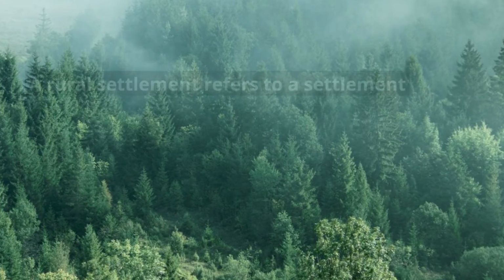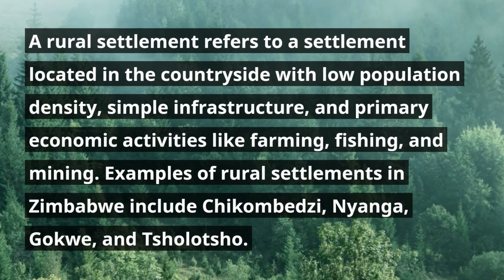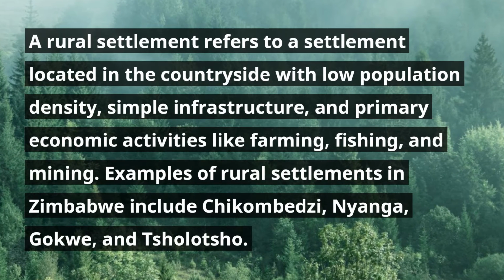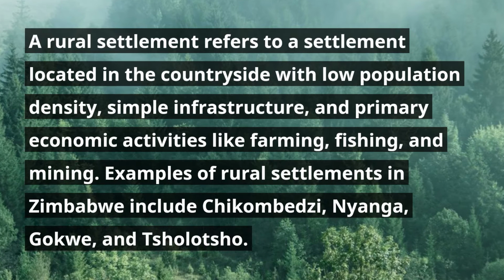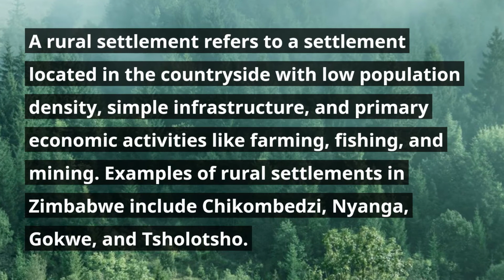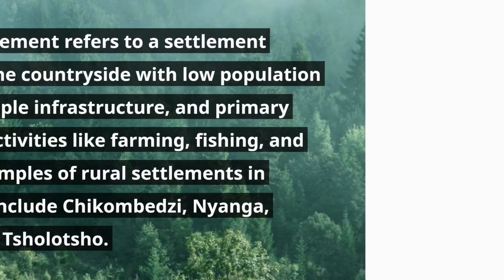A rural settlement refers to a settlement located in the countryside with low population density, simple infrastructure, and primary economic activities like farming, fishing, and mining. Examples of rural settlements in Zimbabwe include Chikombedzi, Nyanga, Gokwe, and Tsholotsho.